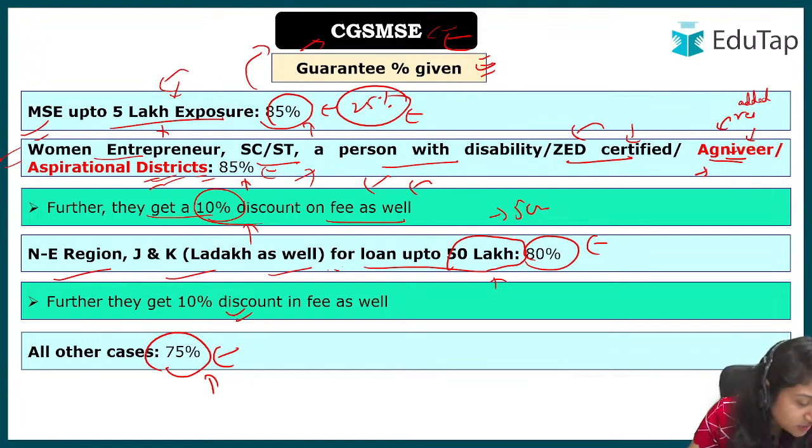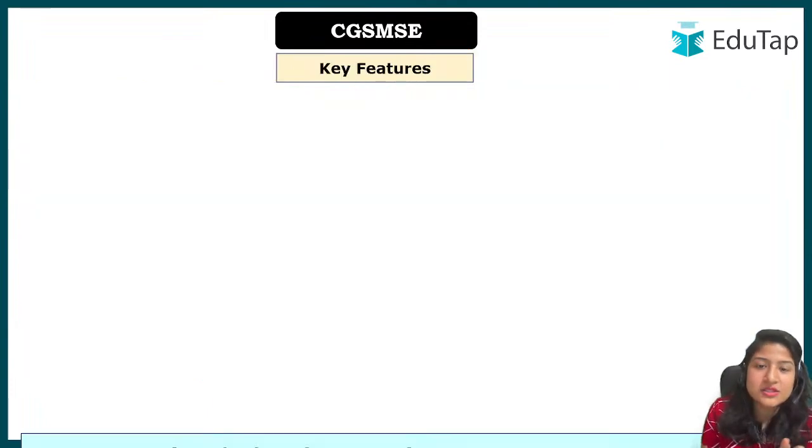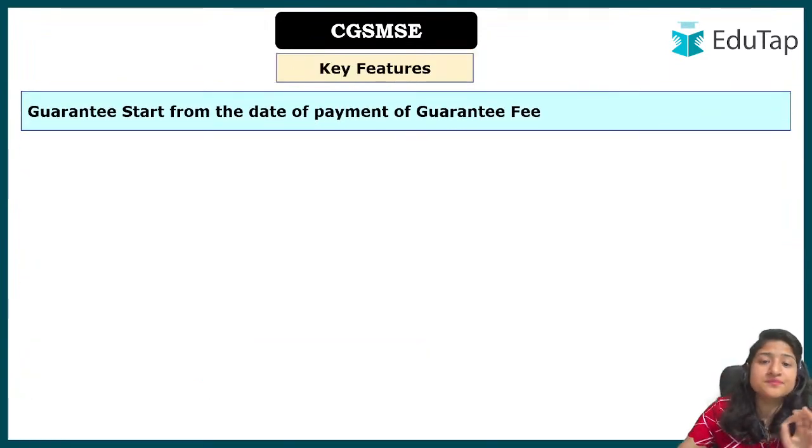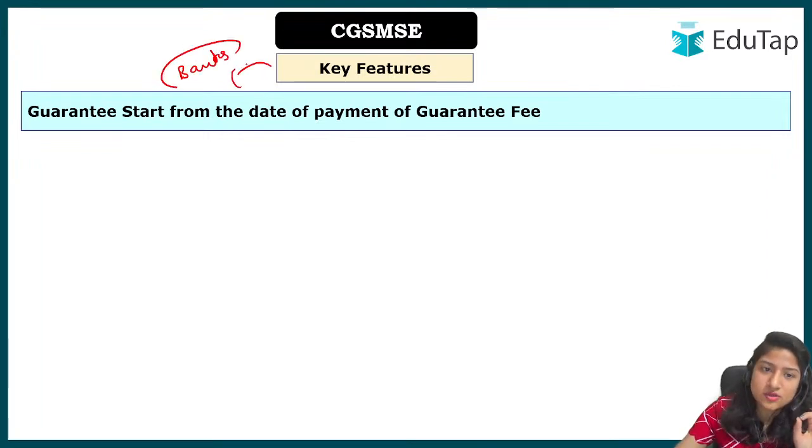I have made revision here also, and I hope I am explaining this to you very clearly. Next, key features we have. These key features are for banks. So you can just have an idea, even if you skip, I don't think there will be much issue, but let's just understand. You need not revise afterwards.